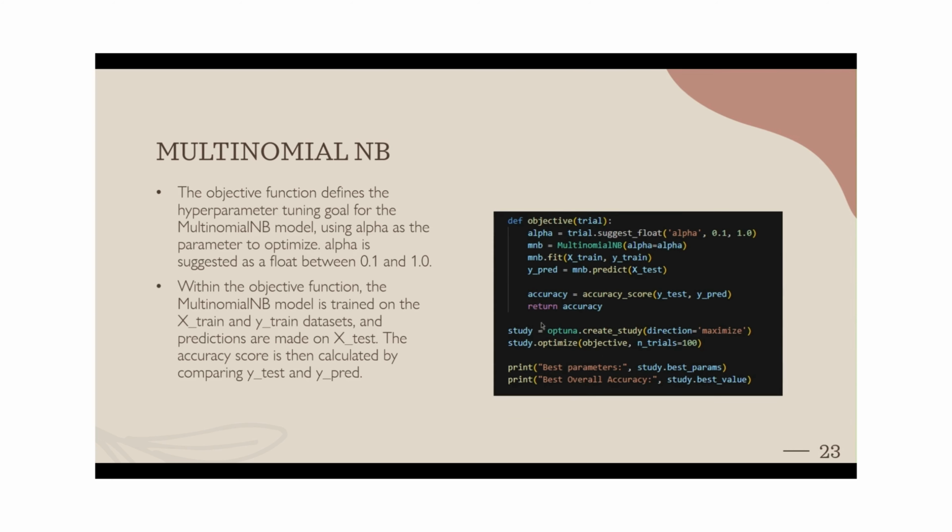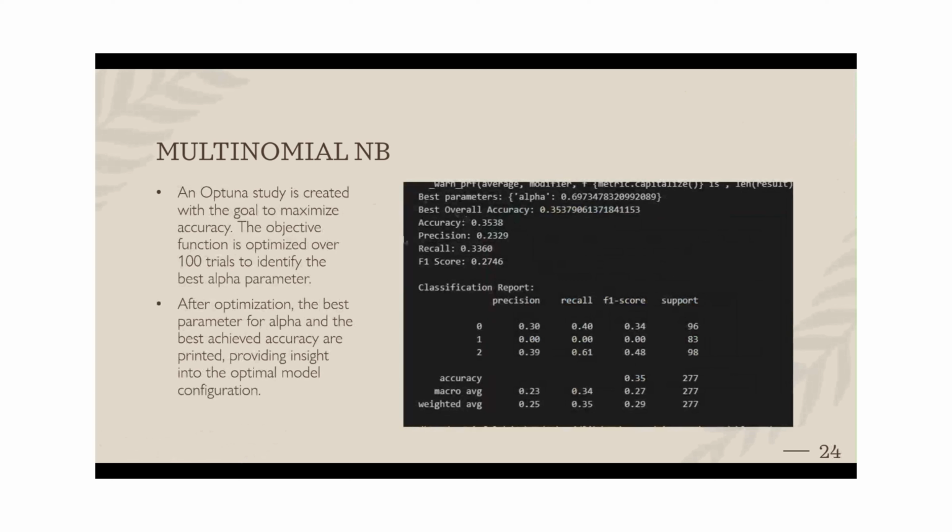This is the result from the multinomial naive Bayes. The best parameter is alpha equal to 0.673, and the accuracy that we have got is 0.35. Along with the accuracy, we also record the precision, recall, and F1 scores.